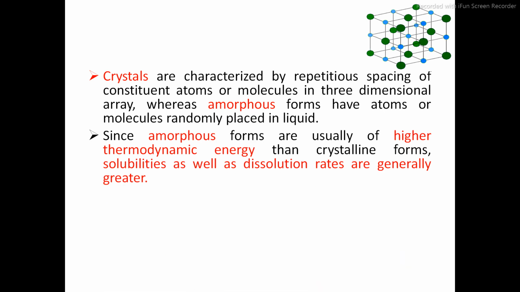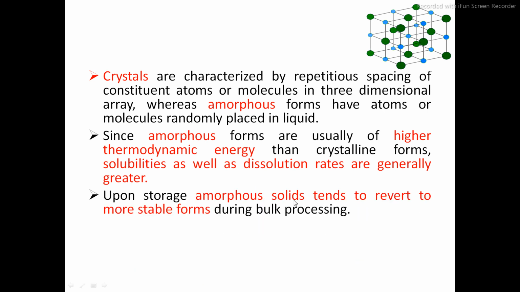Since amorphous forms usually have higher thermodynamic energy than the crystalline form, the solubilities as well as dissolution rates are generally greater. So in amorphous form, thermodynamic energy is usually higher than the crystalline form, and that's why the solubility and dissolution rate of amorphous forms are generally greater. In short, amorphous forms have more solubility as compared to the crystalline form.